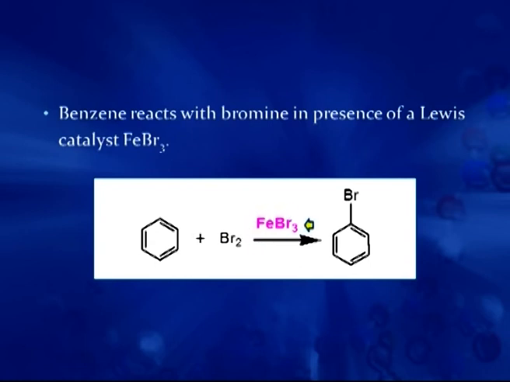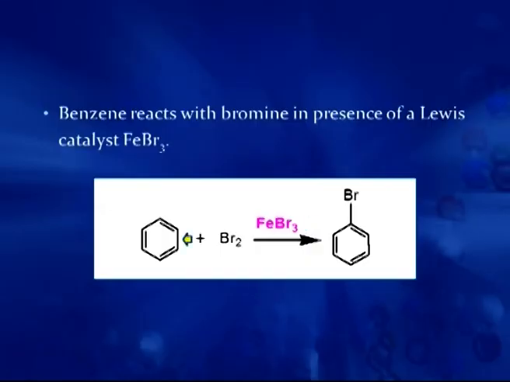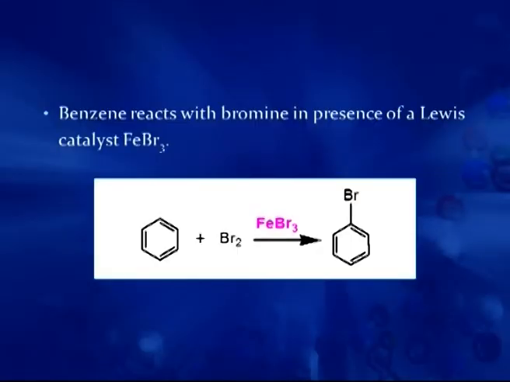Ferric bromide helps in generation of an electrophile, and once the electrophile is generated, only then does it react with benzene and give the substituted product bromobenzene. So, the reason here is the same: the delocalized structure of benzene gives stability to the ring, and that is why its reactivity becomes poor as compared to alkenes.